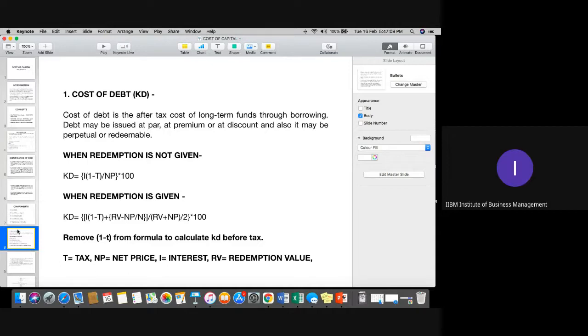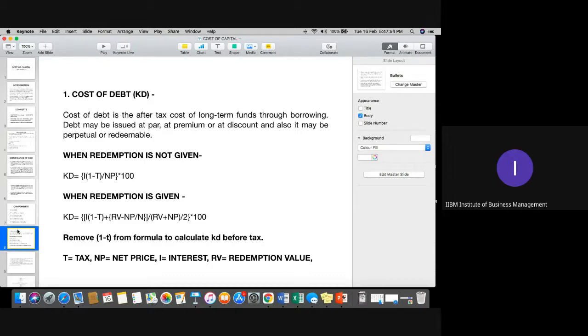See, first of all, what is debt? Debt, I told you already, means any type of source of funds where the company has a permanent, or compulsory, obligation to pay the interest payment. Whether the company is earning profit or not, it doesn't matter at all, because it is a legal obligation which the company has to pay to its debt capital providers. So always remember, whenever we talk about debt capital, the company has a permanent obligation to pay the interest on that. That is called cost of debt, first of all.